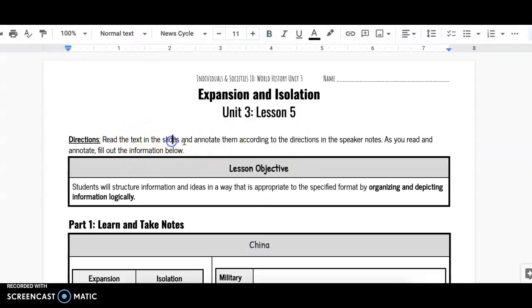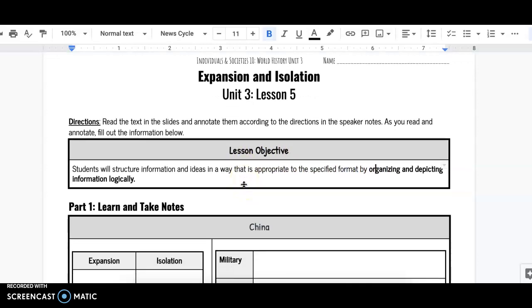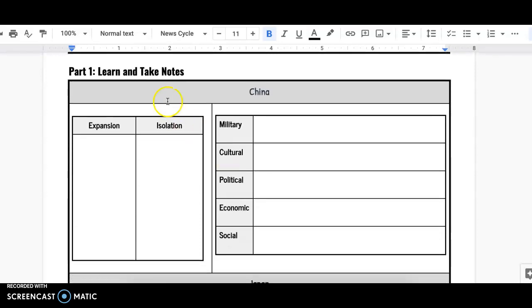I've got: read the text in the slides and annotate them according to the directions in the speaker notes. As you read and annotate, fill out the information below. We're really working on structuring information and ideas appropriate to the specific format, and we're doing that by organizing and depicting information logically. In part 1, Learn and Take Notes, you'll see 3 different sections and they all look similar. So we've got China and then 2 different columns here. This column over here is expansion and isolation. Expansion means we are increasing something, and isolation means that we're cutting ourselves off from something else.